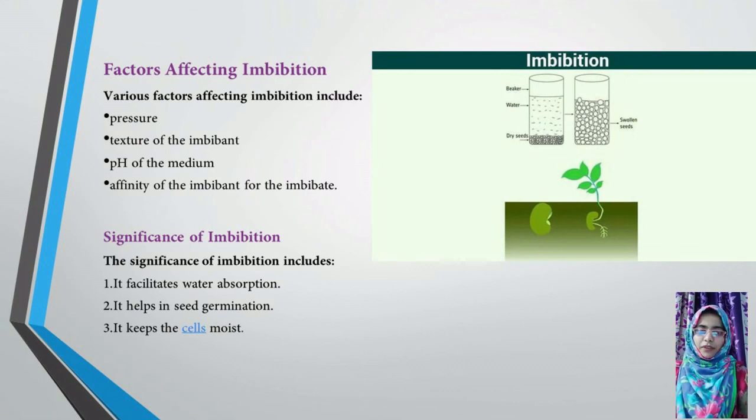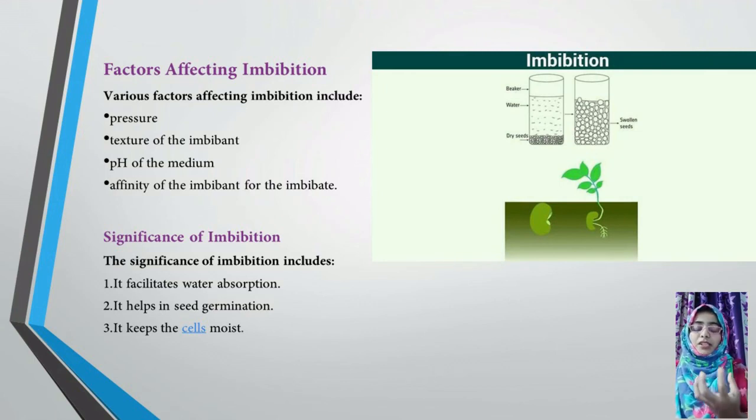Okay, next slide. Factors affecting imbibition. What are the main factors affecting imbibition? Pressure: the more pressure, the more imbibing capacity is produced by the imbibant. Texture of the imbibant: if the texture is very smooth, with a very thin cell wall, the water will easily permeate. pH of the medium: if it is acidic, water cannot get into the cell.